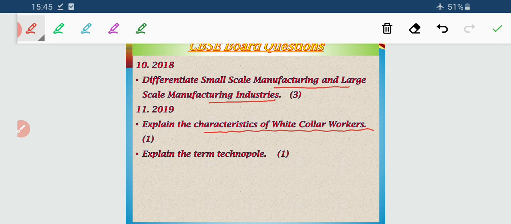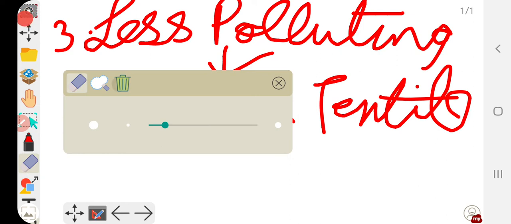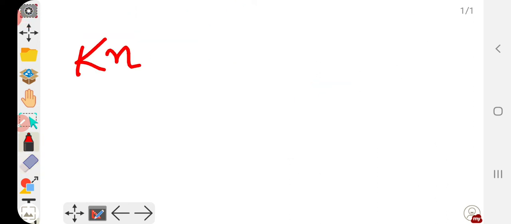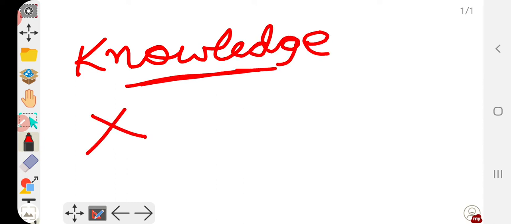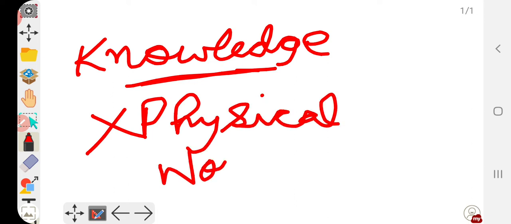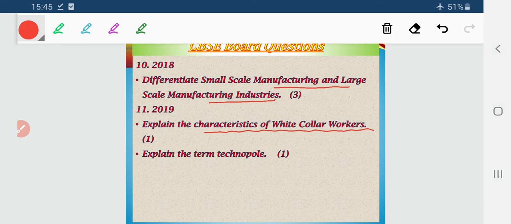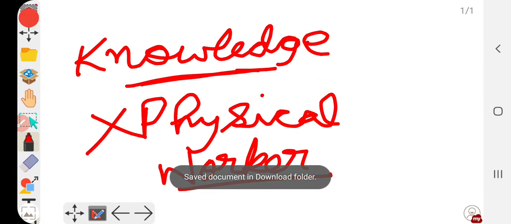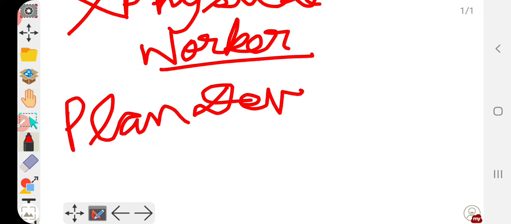Characteristics of white collar workers. Now they are basically knowledge oriented workers. The workers who do mental labor rather than physical labor are termed as white collar workers. Those who are professional workers are termed as white collar workers. And the last question, what is technopole?